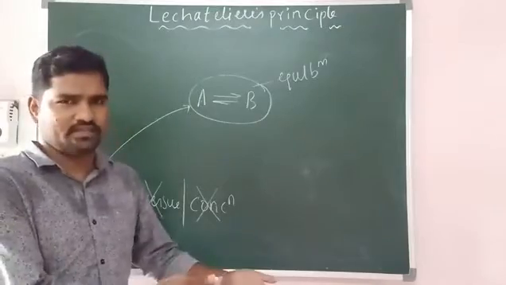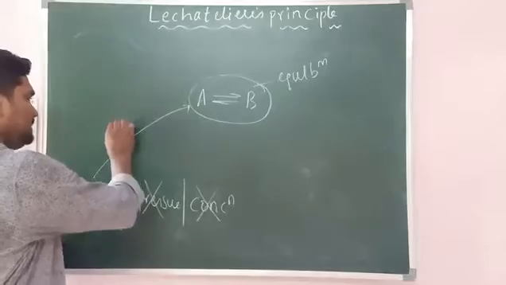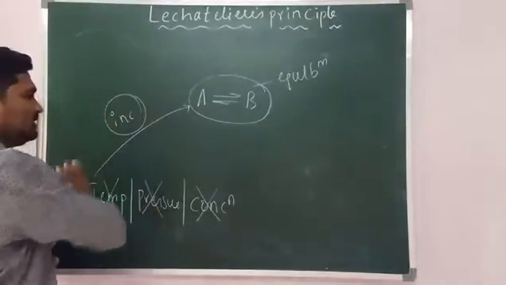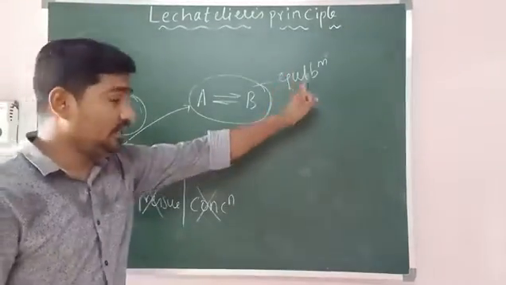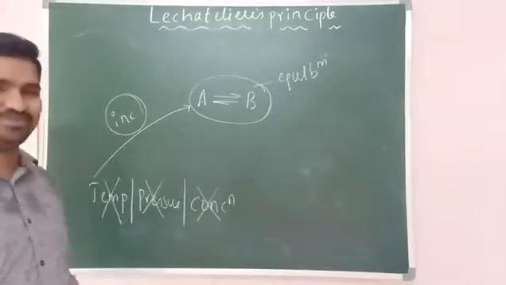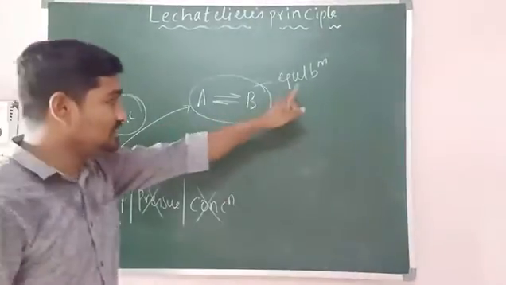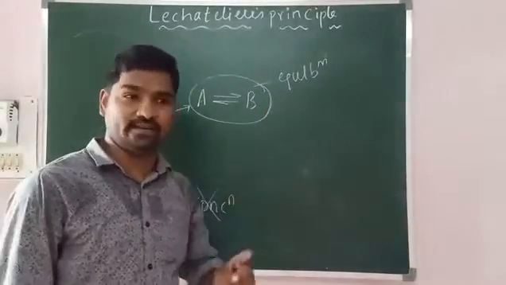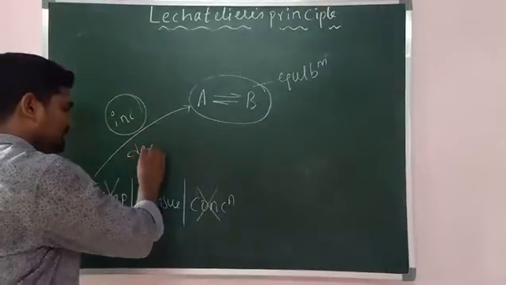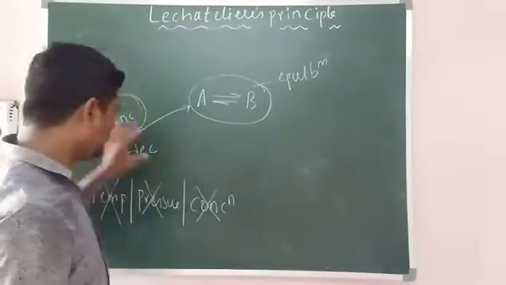The change can be either you increase or decrease, no? Right. So externally, if you are increasing, then equilibrium has to support in the decreased side so that this will be removed. So that is the funda. When you are externally increasing, then equilibrium has to support in the decreased side. If externally you are decreasing, then equilibrium has to support in the increased side. Then only this will be removed.